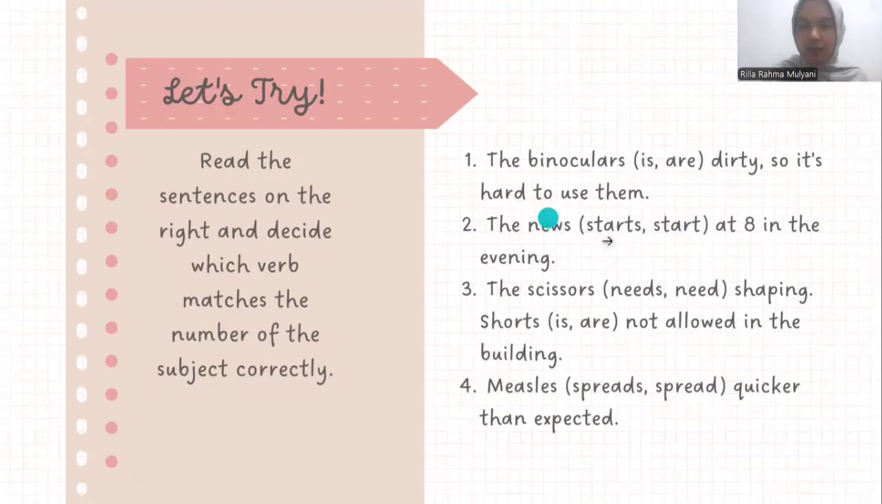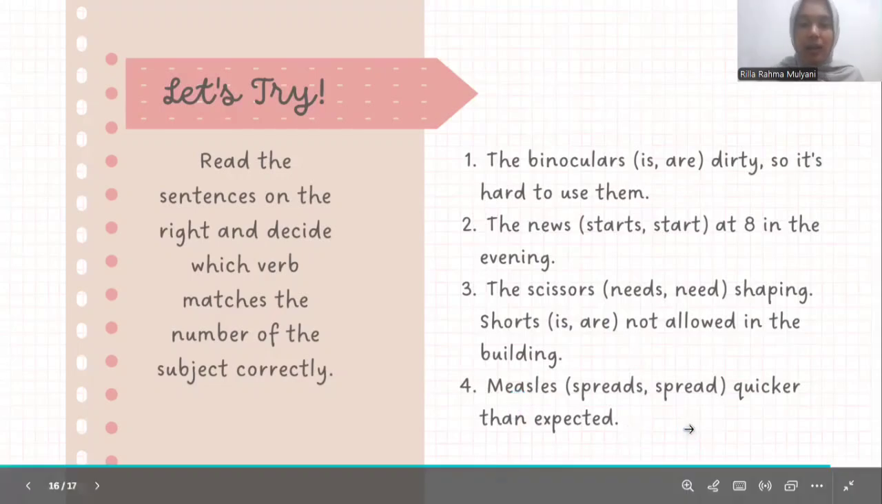Okay. Number 3, the scissors are snapping. Scissors is a plural subject, so the plural verb is snap, and shirts is a plural subject, so the verb is are. Number 4, measles spreads quicker than expected. Measles is a disease and takes a singular verb. So the answer is spreads, with an added s.